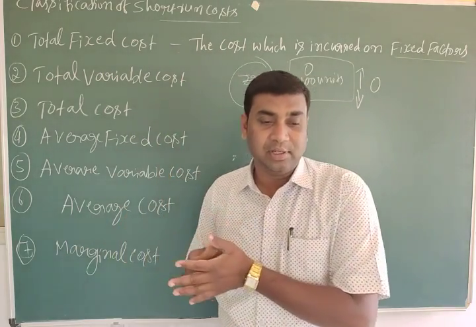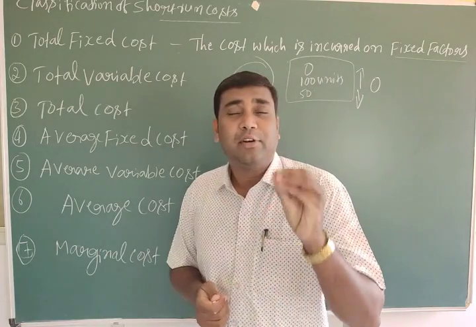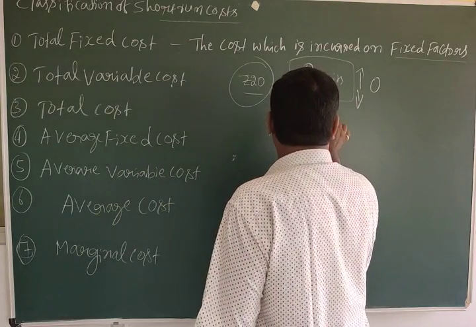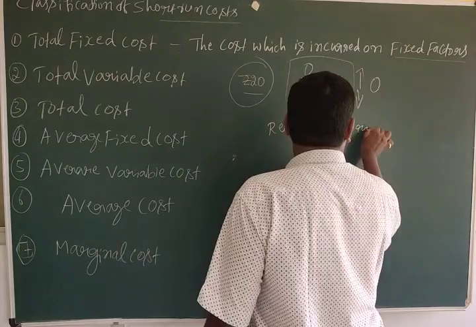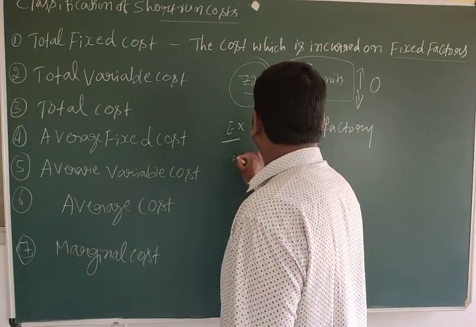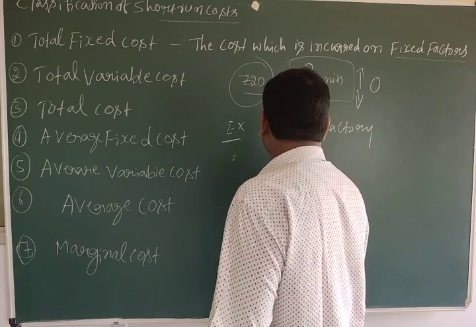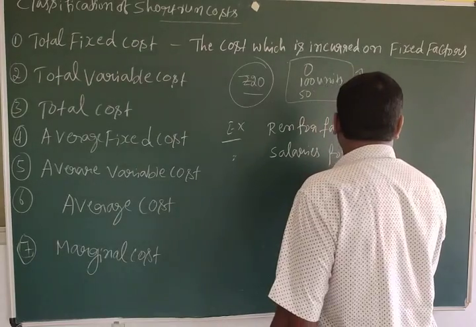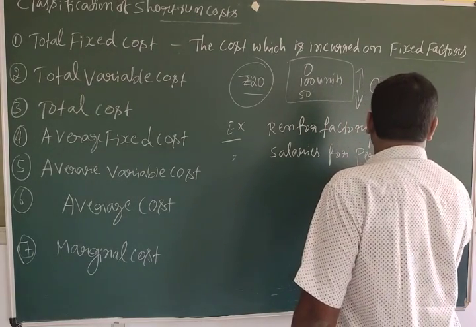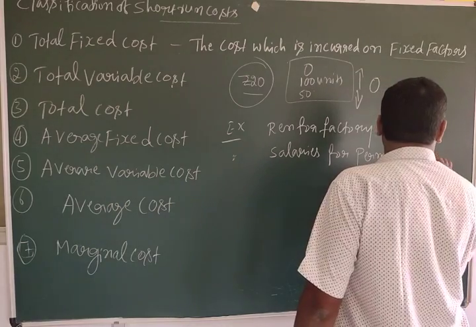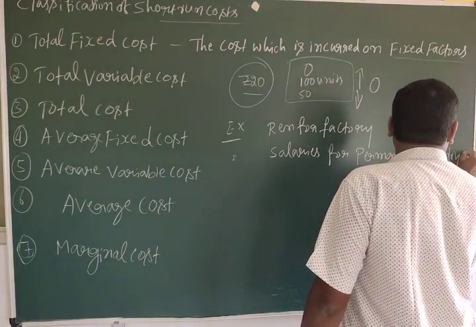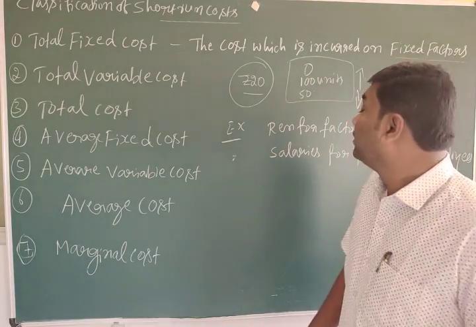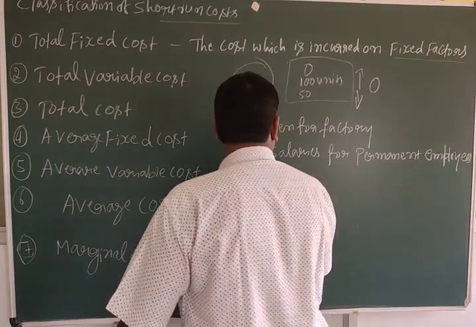Examples of this are rent for factory, salaries for permanent employees, I mention permanent employees here, as well as insurance premium.